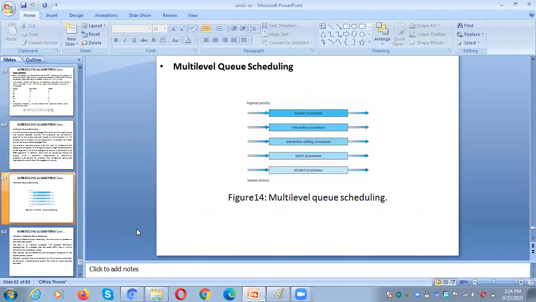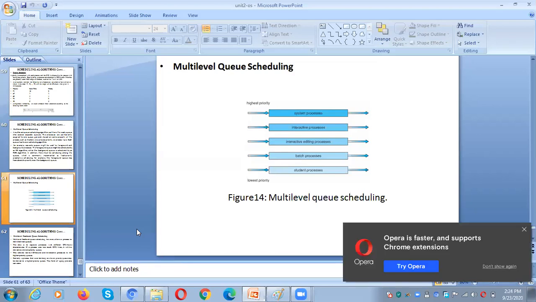For example, a word processor requires the user to type something. Spreadsheets require user interaction in order to enter something. Whatever the process may be, if it requires user interaction, all those are called foreground processes. If the process doesn't require any user interaction, those processes usually run in the background.